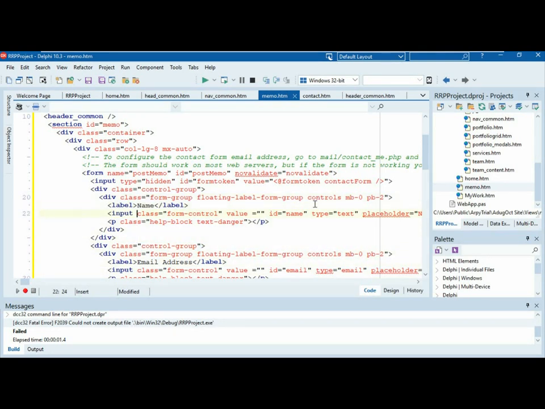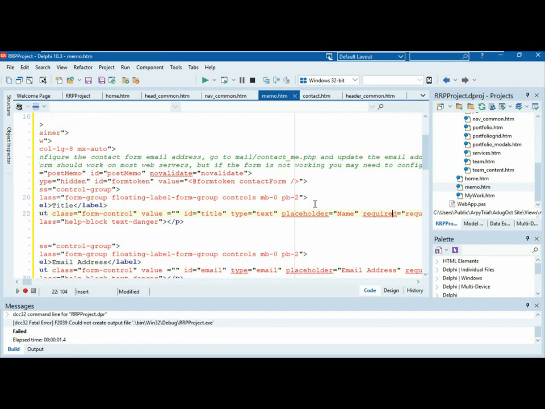And the first thing is a name. So I'm going to use that one. So what we're going to do is a memo with a title and a memo box that you can fill in, so you can send a memo to somebody. Just call it title and memo. Right? So I'm going to call it a title, and obviously the ID we want to be called title. And these need things called placeholder, and there's this other thing called required, which unfortunately we won't have time to look at, but I can explain what that's there for. So let's call this memo title. Okay, so that is the first thing.